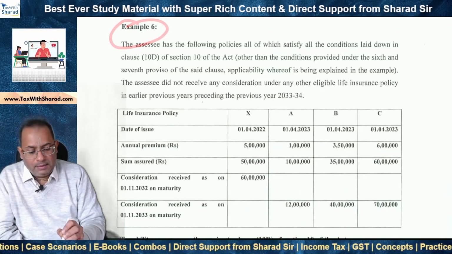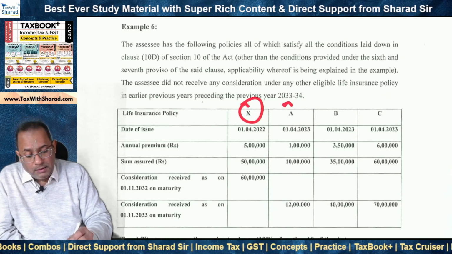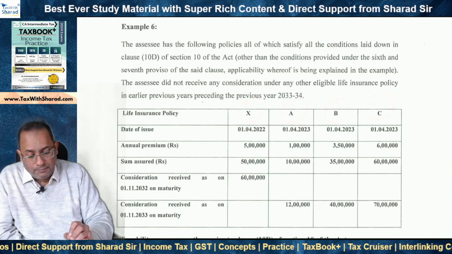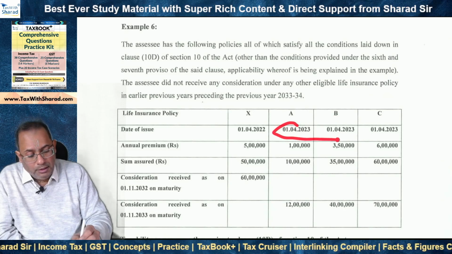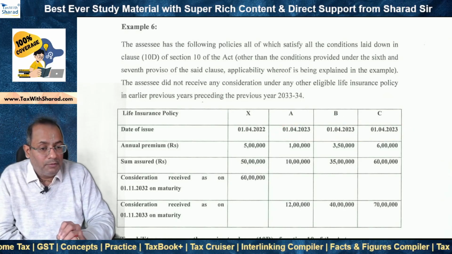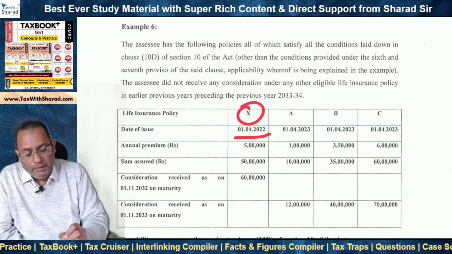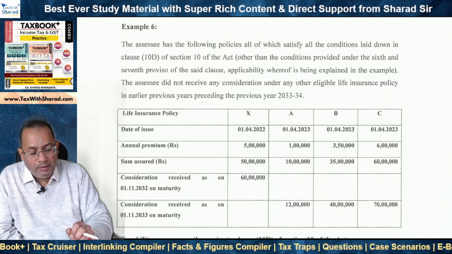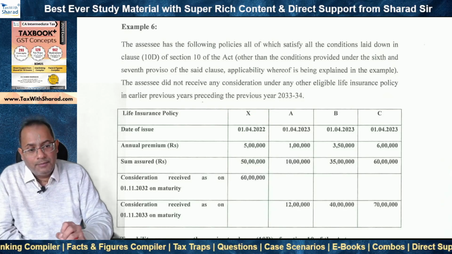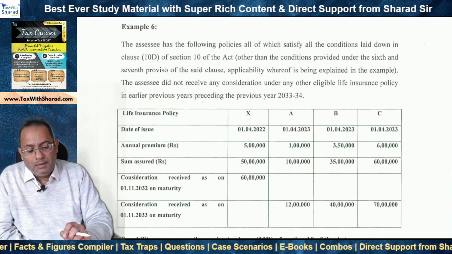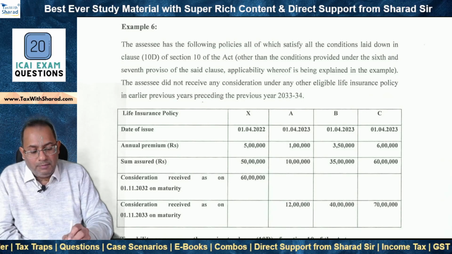We now come to example 6 and in this case we have four policies. Policy X, A, B and C. Now if you note for policies A, B and C, the date of issue is 1st April 2023 which is on or after 1st April 2023. But policy X has been issued on 1st April 2022 which is before 1st April 2023. So basically as far as X is concerned, it is not hit by serial number 2. That means the recently introduced provisions, because the policy has not been issued on or after 1st April 2023.